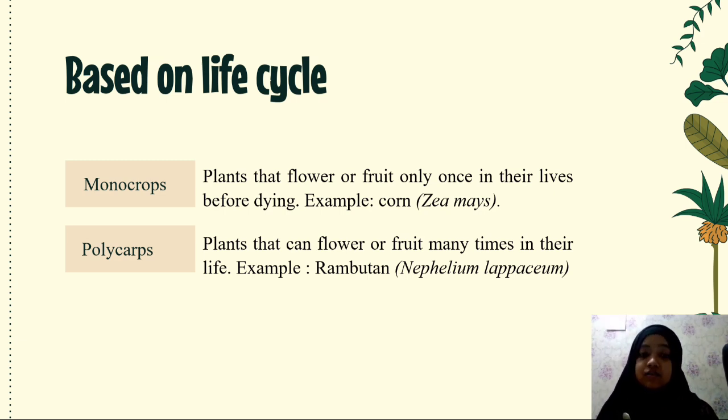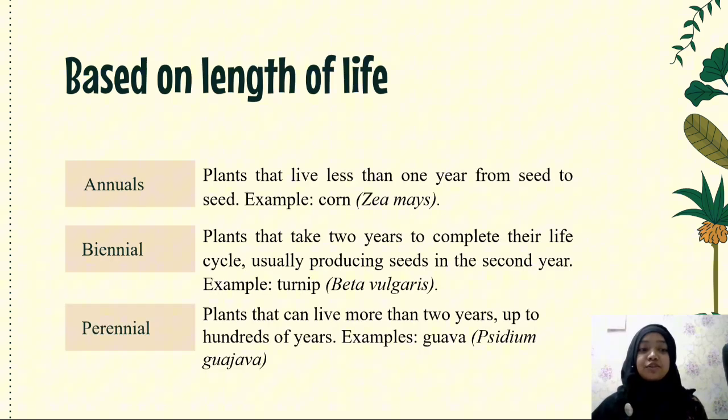Number one, based on life cycle. Monocarps are plants that flower or fruit only once in their life before dying. Example: corn, the maize. Polycarps are plants that can flower or fruit many times in their life. Example: rambutan and coconut.